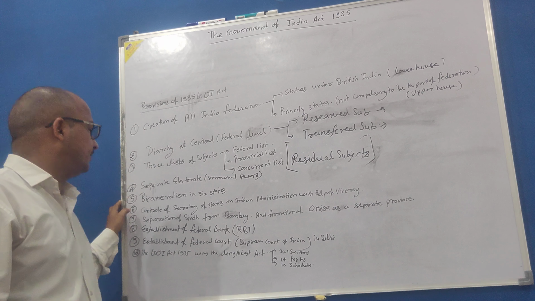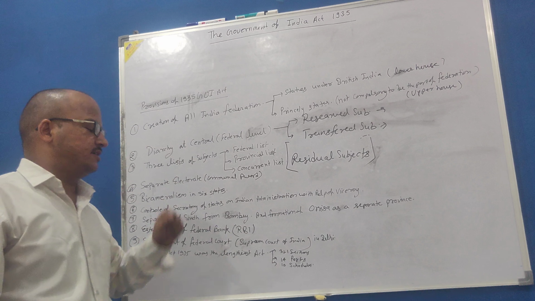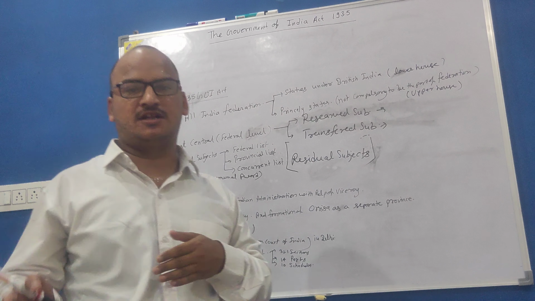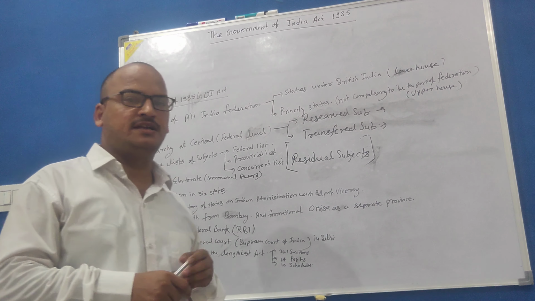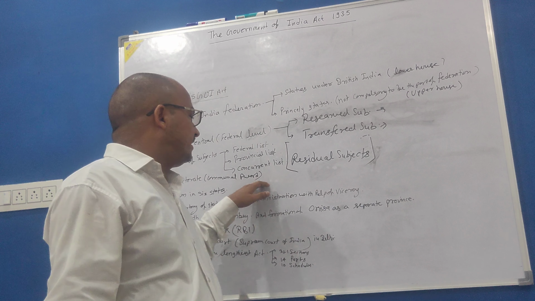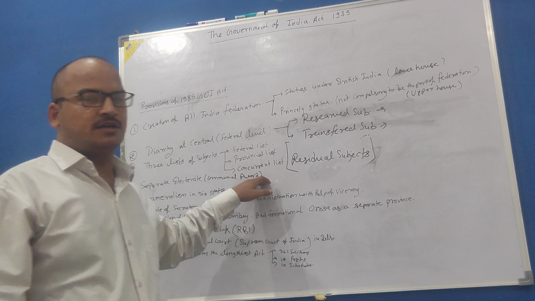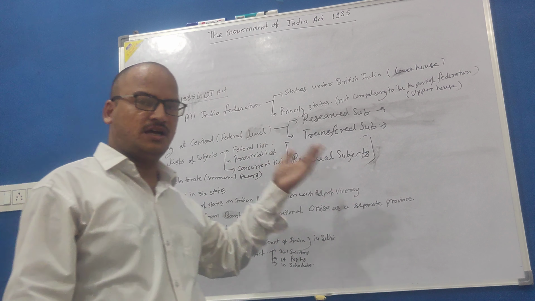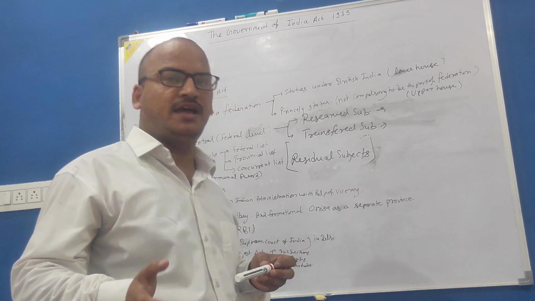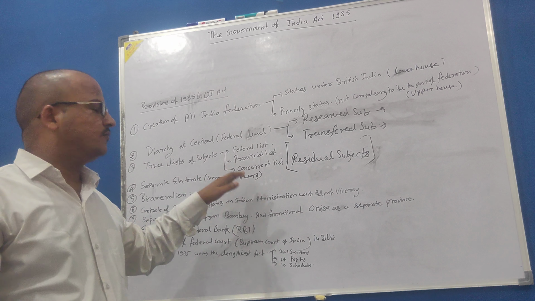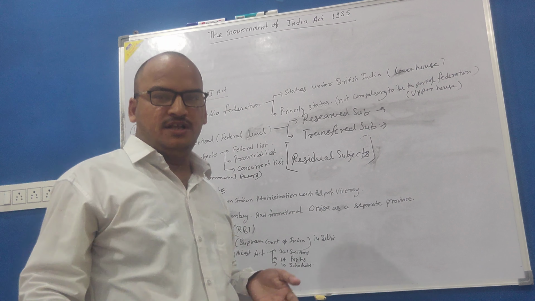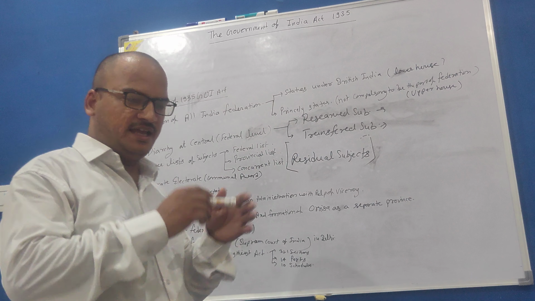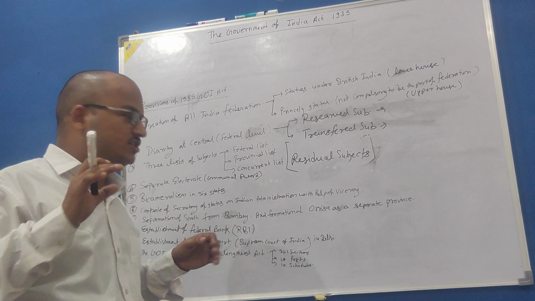The fourth important point was separate electorate or communal award. We saw that by the 1909 Indian Councils Act and also by the 1919 Government of India Act, the British government had given communal elections or communal award to some communities like Muslims and Sikhs. But here communal award was given to the Anglo-Indians, tribals and other communities of India. So the area of communal award was extended.